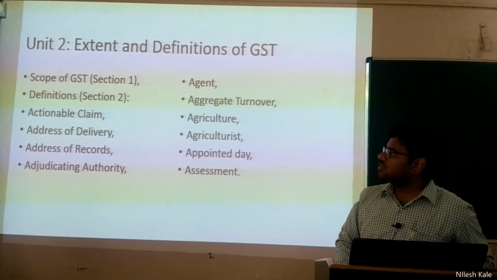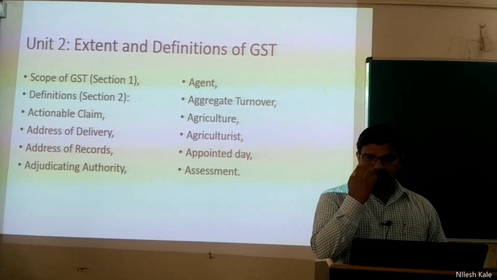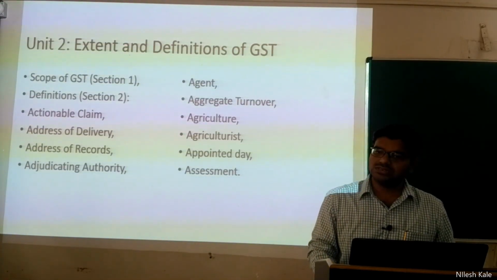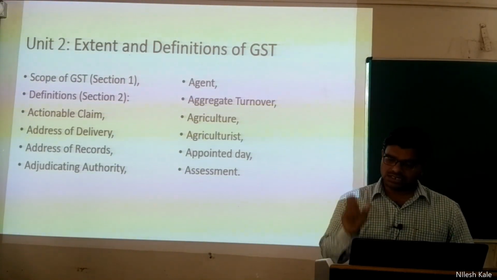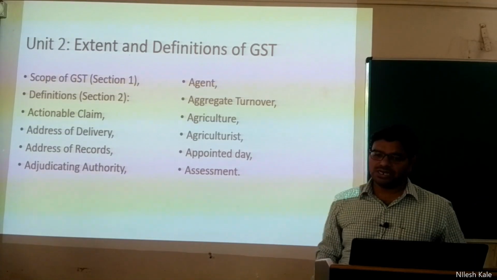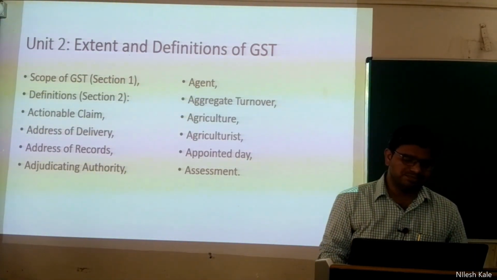So unit number 2 is about extended definitions of GST. Scope of GST: section 1, section 1 of what? CGST Act 2017, and then definitions, section 2. All these definitions fall under section 2 only, okay, that is definition, and these many definitions are given under unit number 2. Your unit number 2 is very short, very small, right?